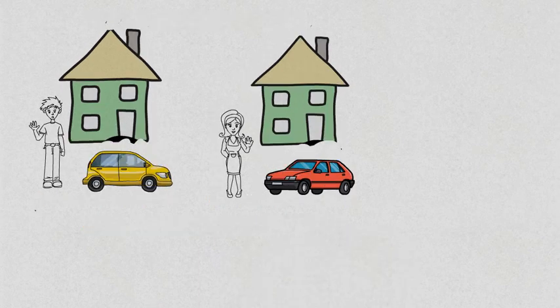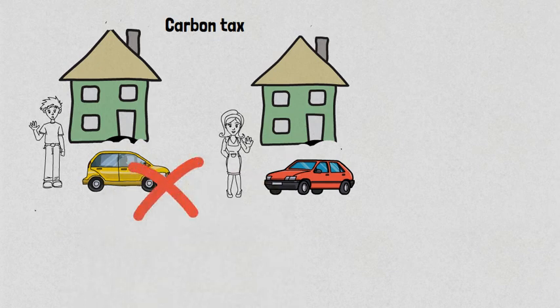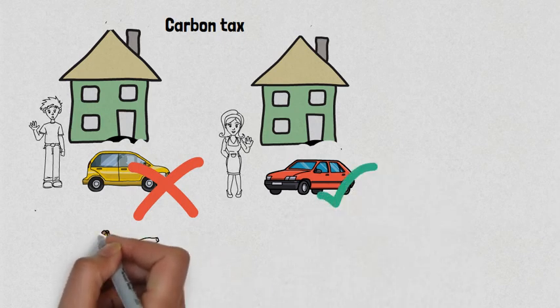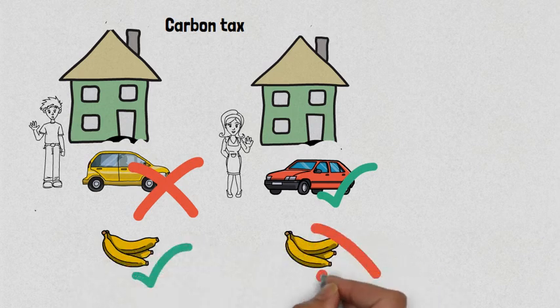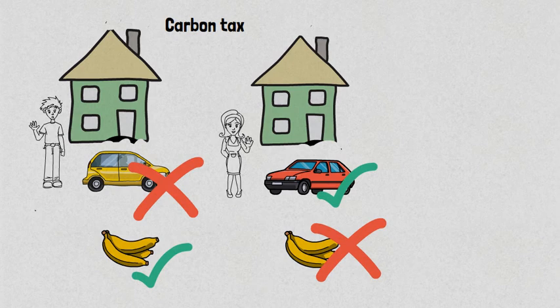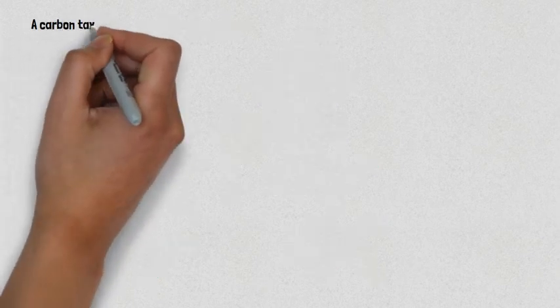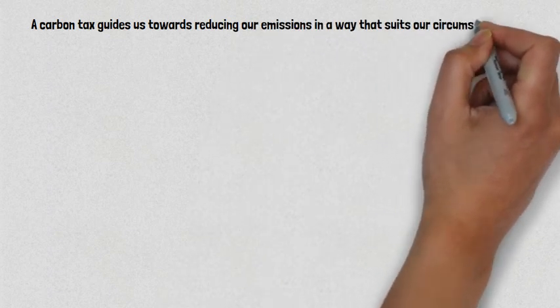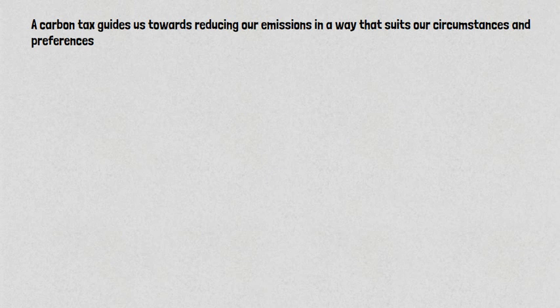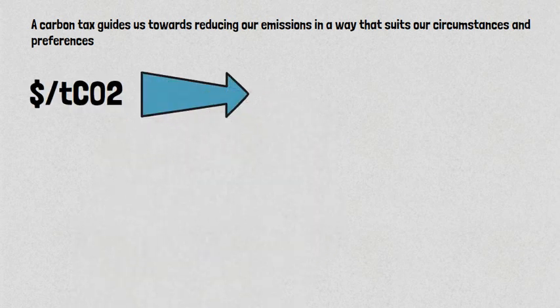If, however, a carbon tax were introduced, everyone has the flexibility to choose how they reduce their carbon consumption. John may decide to drive less because he can, while Jane may still drive because she must. Now let's think of how the carbon tax affects other consumption decisions. John really likes to consume bananas. Jane, however, hates bananas. Jane may then reduce her carbon footprint in the supermarket by consuming more locally produced foods. And this is the crux of why carbon tax is so good. It guides us towards reducing our emissions in a way that suits our circumstances and preferences. And it does this automatically by adjusting prices.